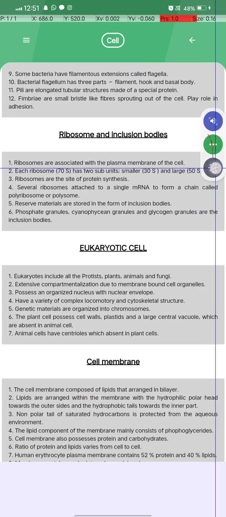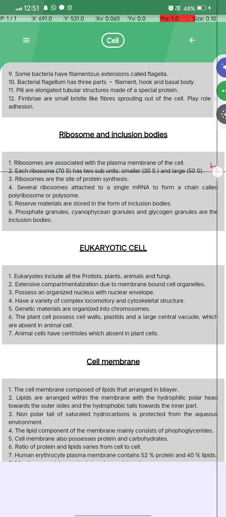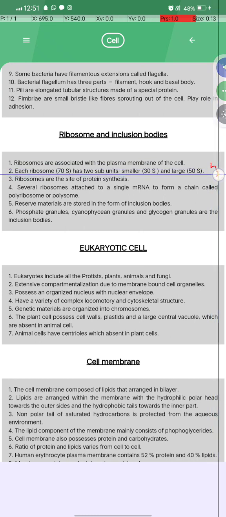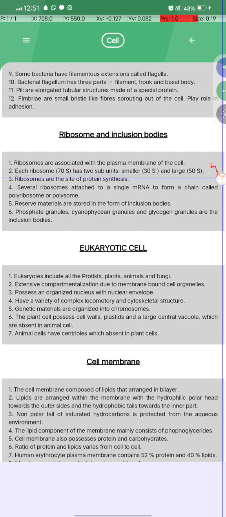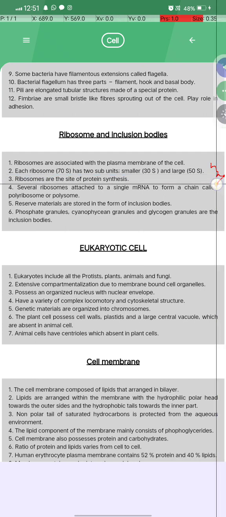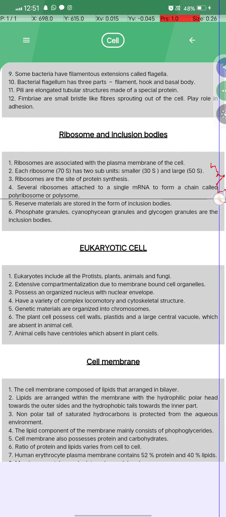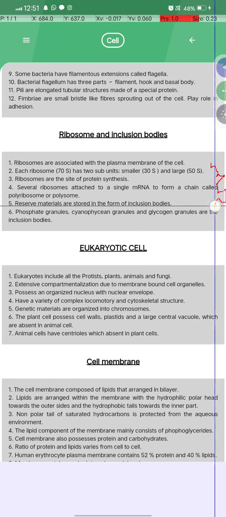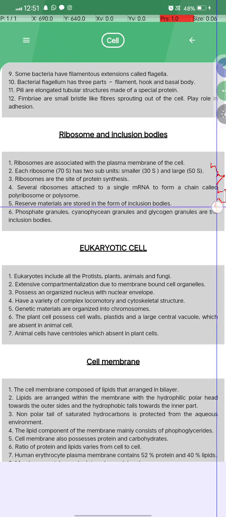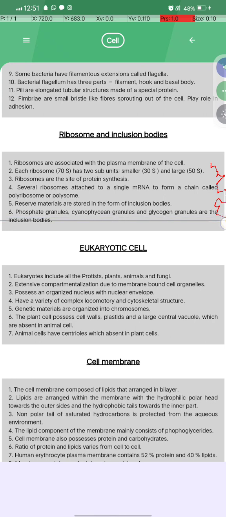Ribosomes and inclusion bodies. Ribosomes are associated with the plasma membrane of the cell, and each ribosome is 70S and has two subunits, the smaller 30S and the larger 50S. Ribosomes are the site of protein synthesis. Several ribosomes attached to a single mRNA form a chain called a polyribosome or polysome. Dissolved materials are stored in the form of inclusion bodies: phosphate granules, cyanophycean granules and glycogen granules are inclusion bodies.